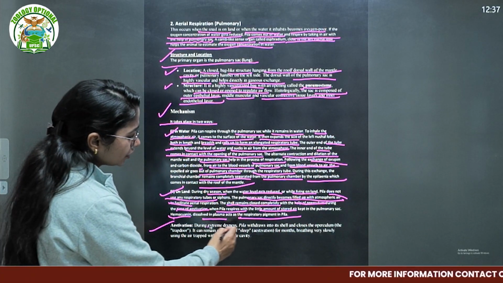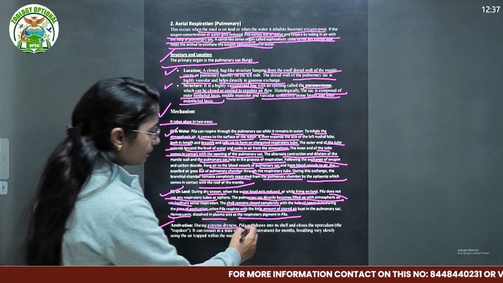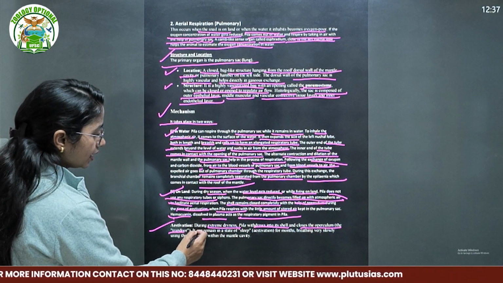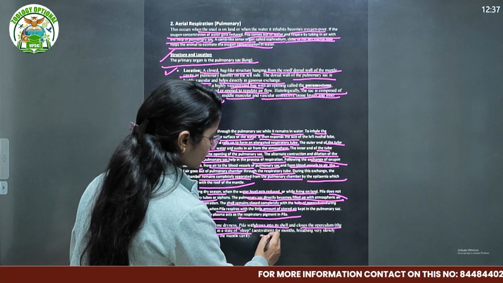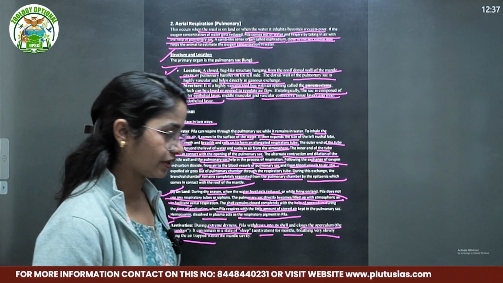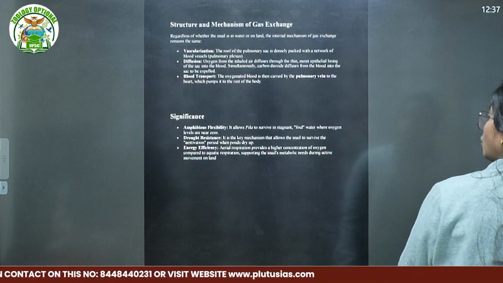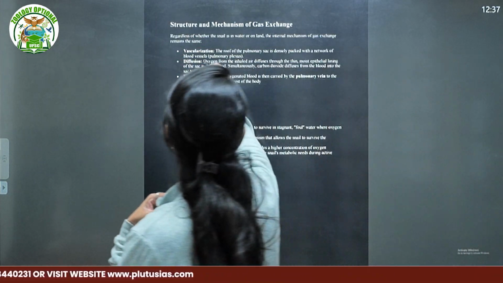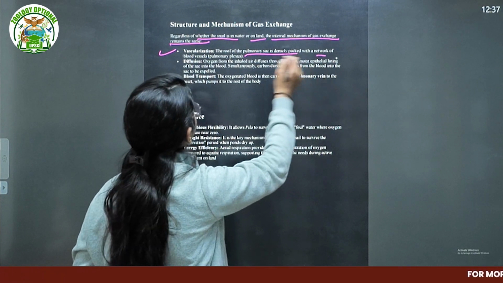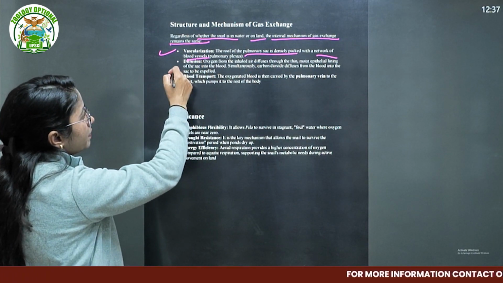Estivation क्या है? During extreme dryness, of course, the Pila withdraws into its shell and closes the operculum, the trapdoor. It can remain in a state of sleep, estivation, mouth breathing very slowly using the air trapped within the mantle cavity. That's it. So later on mechanism में वही है, regardless of whether the snail is in water or on land, the roof of the pulmonary sac is densely packed with a network of blood vessels, that is the pulmonary plexus.